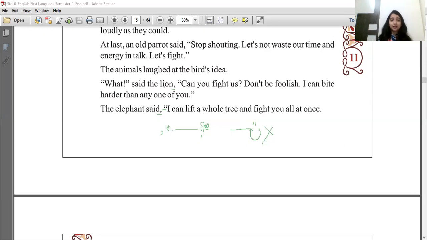Like the lion said, "Can you fight us?" So the lion was asking, "Can you fight us?" And the elephant said, "I can lift a whole tree and fight you all at once." So the elephant said a statement that I can do this. So we have a full stop after the elephant's dialogue and a question mark after the lion's dialogue. Clear? Okay. Now I'm going to show you one template or one example of dialogue writing.